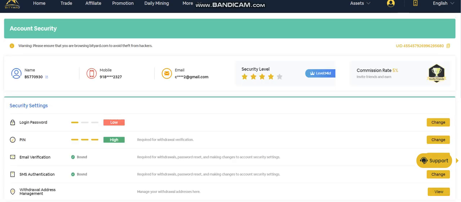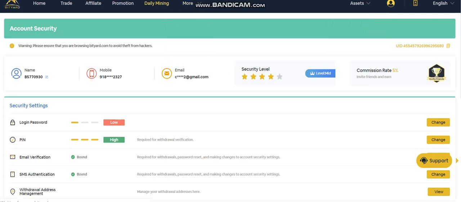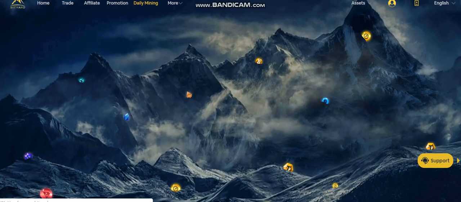Okay, so I have bound my mobile verification, and it takes some time, like around 20 to 30 seconds, to receive the verification code, but it will arrive. Then you have to go to your daily mining and collect the coins. Okay, so let me show you how to do that.